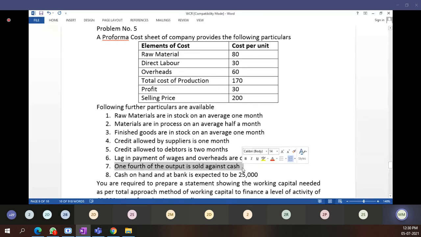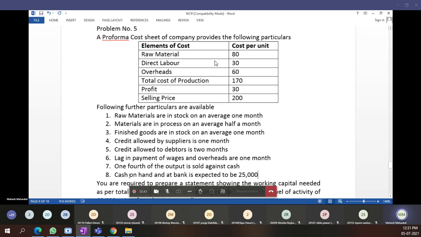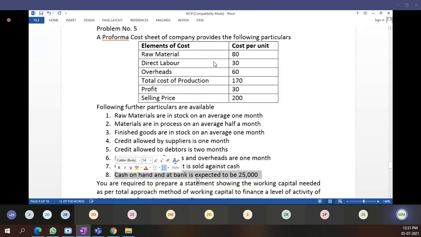Means whatever production we have done, out of that 1/4 we have sold in cash and 3/4 we have sold on credit. See here, 100 units we have sold, and 1/4 of 100 units is how many? 25 sold in cash and 75 sold on credit. This is clear? Okay. Cash on hand or at bank is expected 25,000 rupees. It is also a current asset, cash.